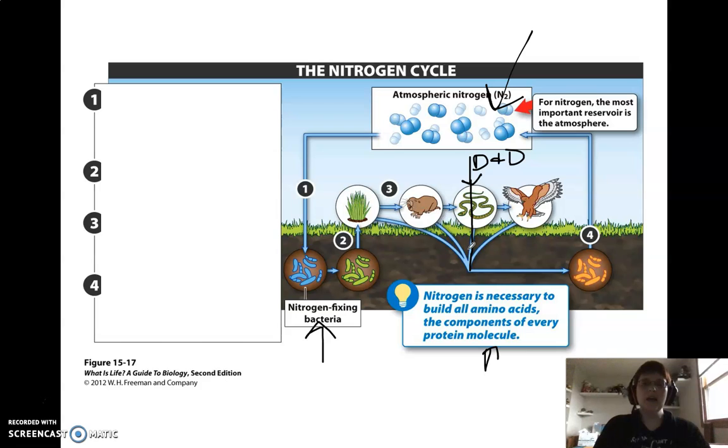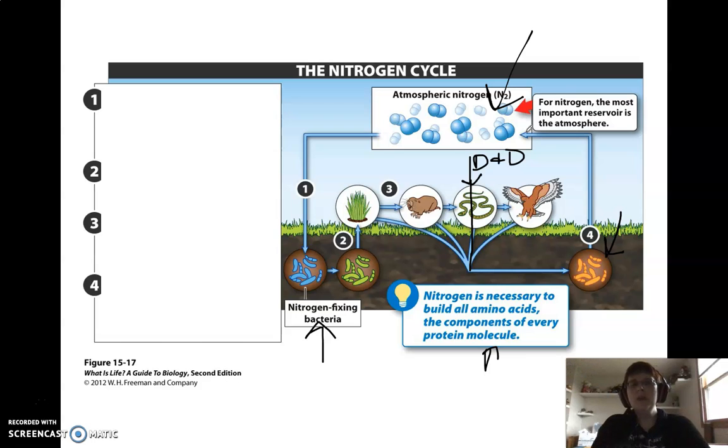So they are going to die, return to the soil, and then eventually we have another type of bacteria over here, different from these guys, and these bacteria are going to take that nitrogen and return it back to the atmosphere. So they're going to take these nitrogen compounds, break them down, and turn them back into nitrogen gas to return it to the atmosphere.